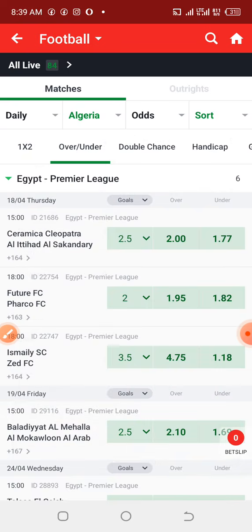Now let us check what we have in their stats, because in whatever you want to do concerning prediction, you need to check their previous meetings and how they've been performing in their last previous games. We are going to check the data for their head to head and their head to head new. Let's check some of the games here.